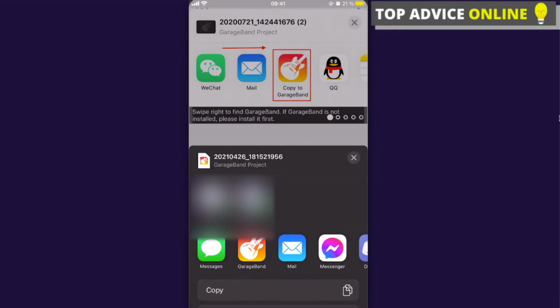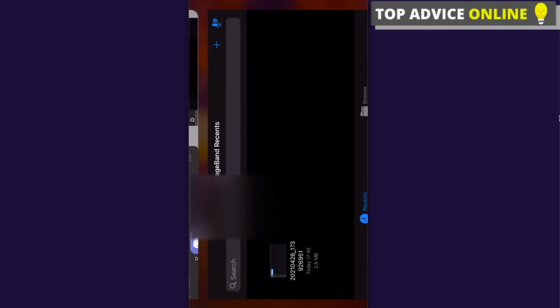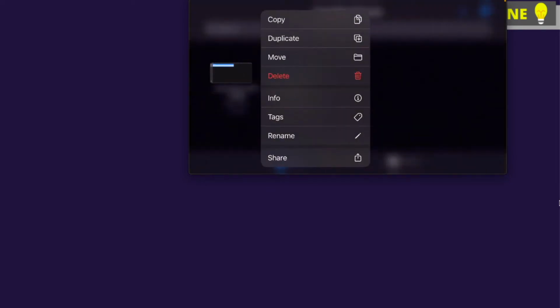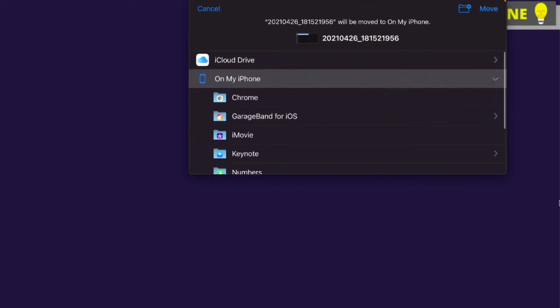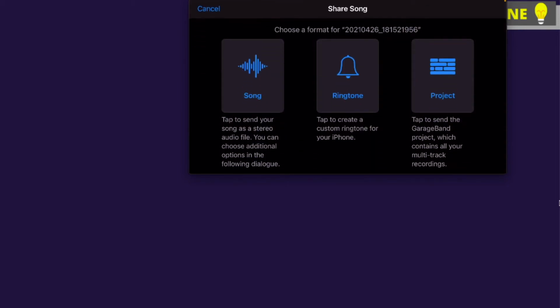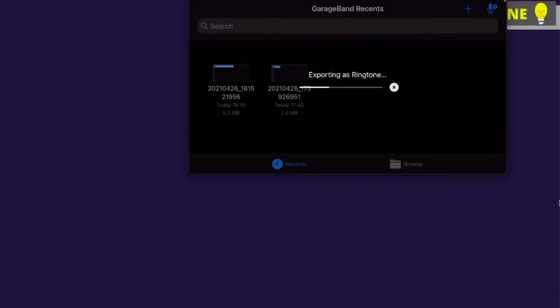And after that, you're gonna need to copy this to GarageBand. So click on that. And now you're gonna click on the top arrow right here and click on my songs. And after that, you click this like this. Just hold it on the video. Click on share, click on ringtone, and here is your ringtone. So you're gonna click export. You can also name it if you want it.